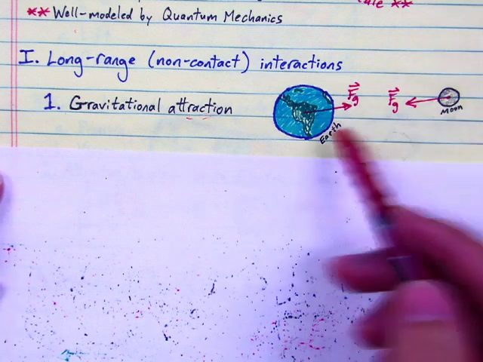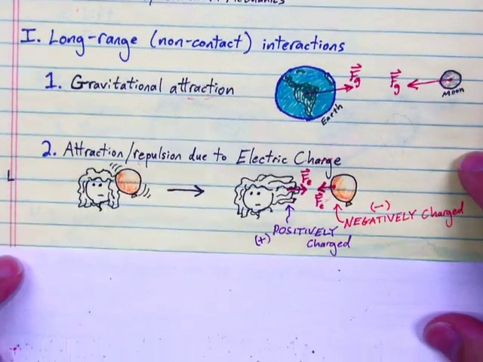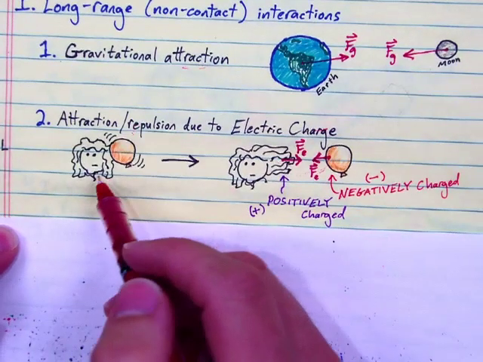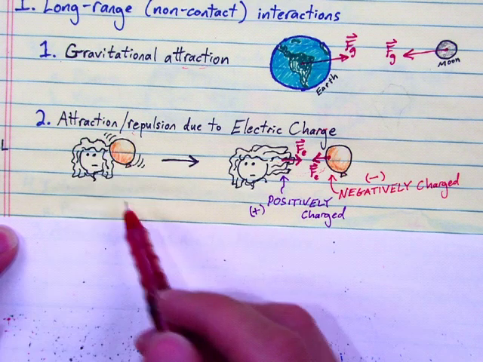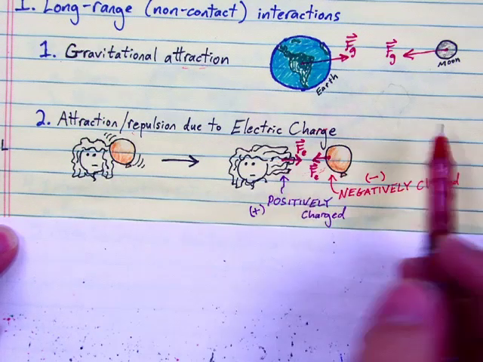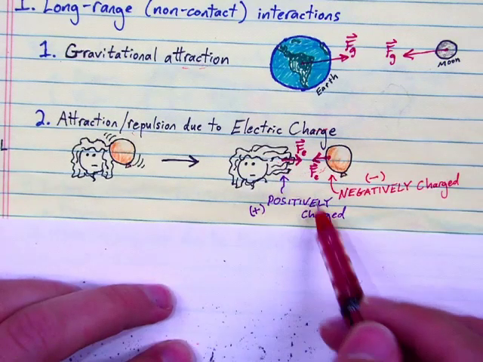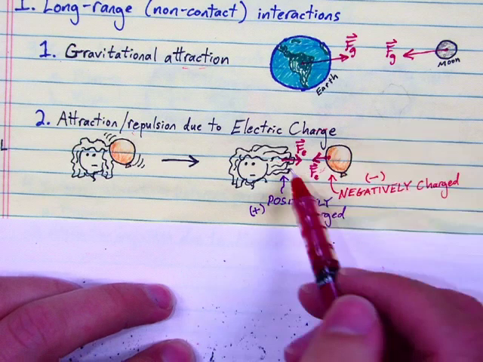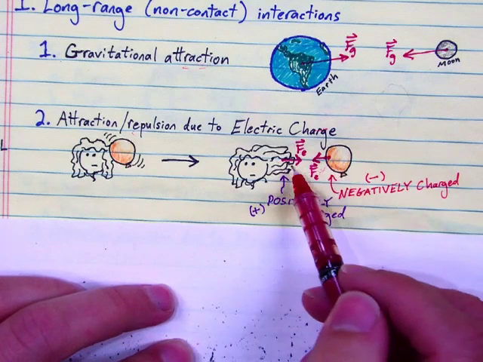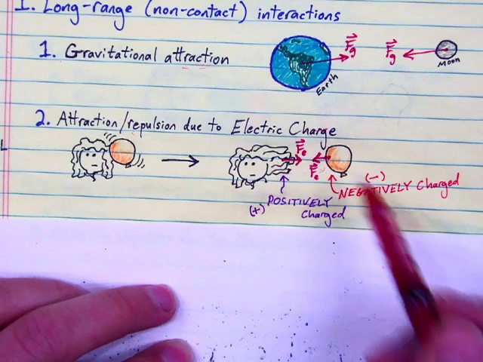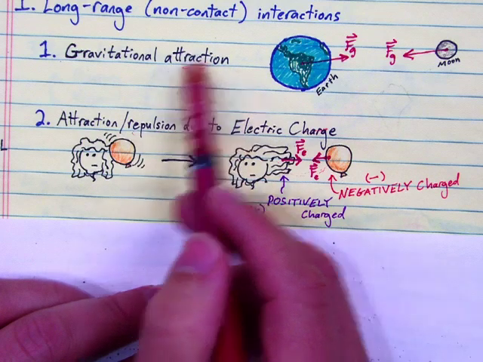The second example of a long-range non-contact interaction would be an electric force, electric interactions between charged objects. If we take this orange balloon and rub it on Sir Isaac Newton's long, flowing, powdered hair metal locks, and then separate them, we'll see his hair lift up and be attracted towards the balloon. Because his hair has become positively charged, the balloon is now negatively charged. And even though they're not touching anymore, they are still interacting. There's a long-range interaction, this electric attraction between them. Electric forces can also produce repulsion as well, unlike gravity, which is always and only attractive.